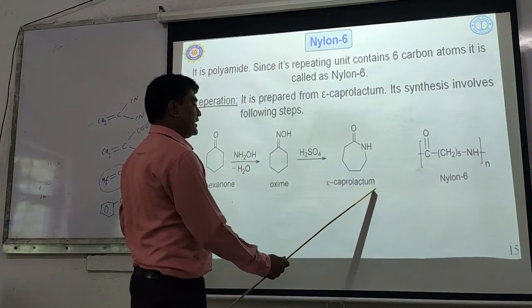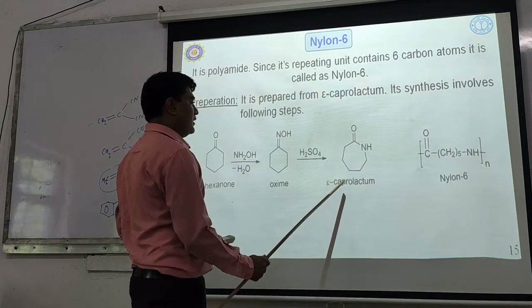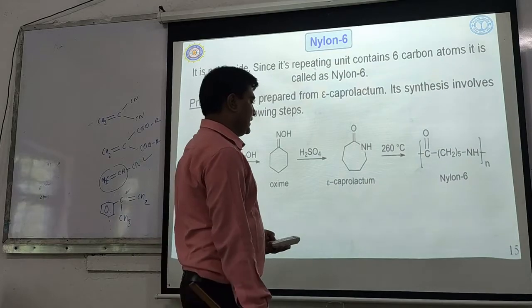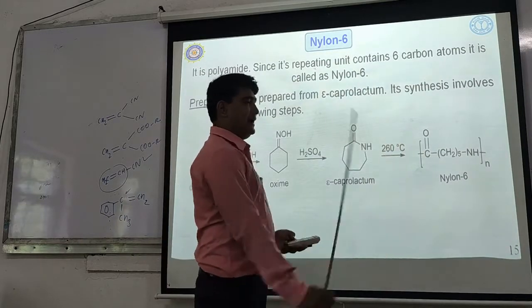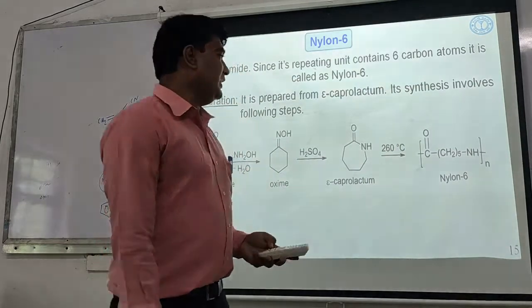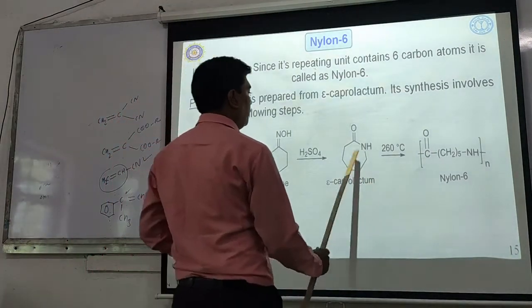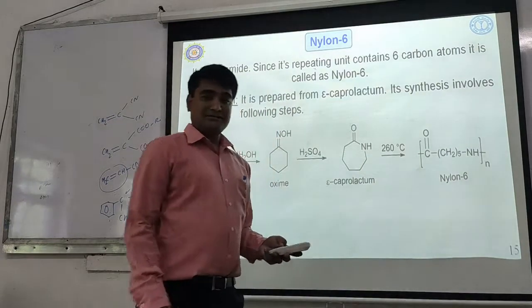So epsilon caprolactam is the product obtained, and when it is heated at 260 degrees centigrade, it polymerizes to nylon 6.